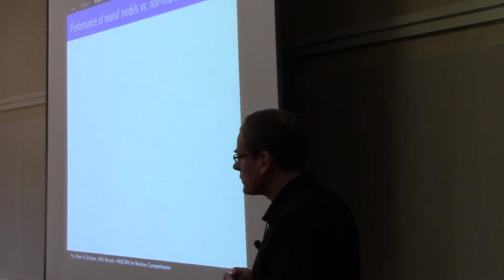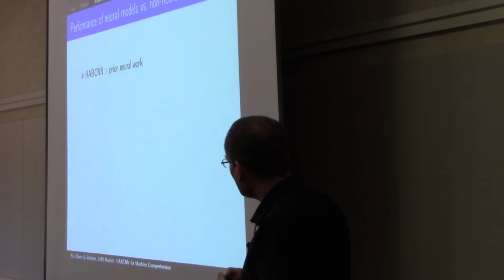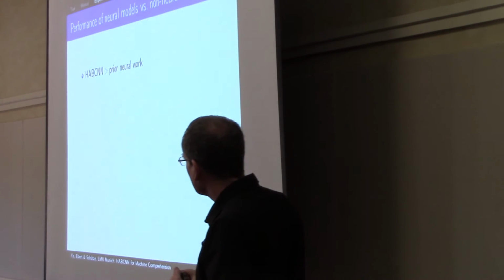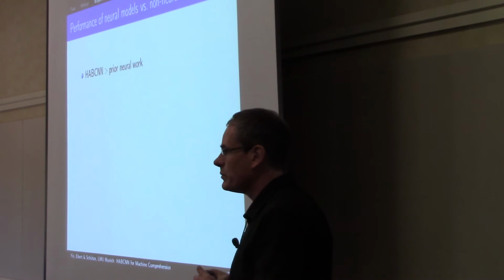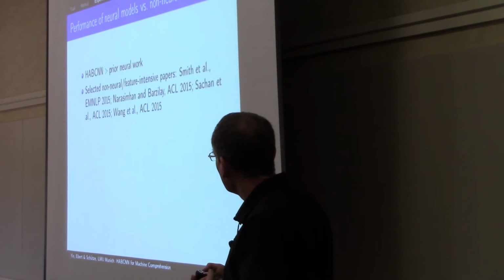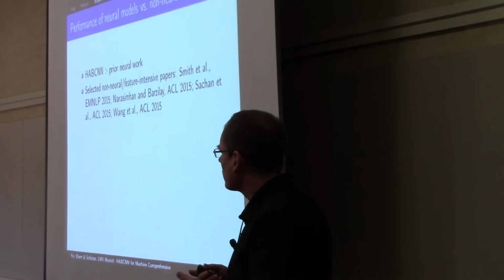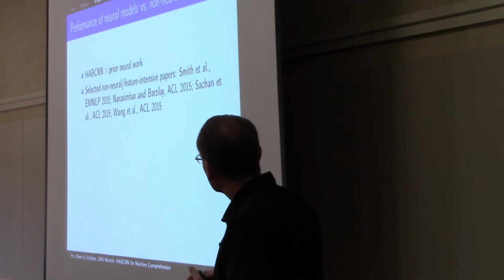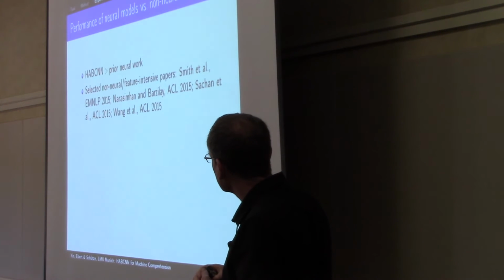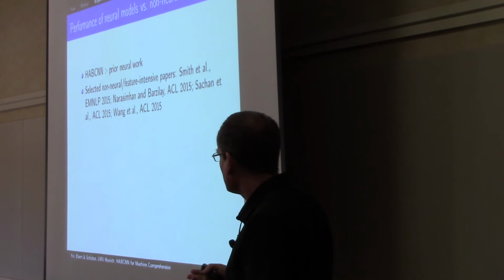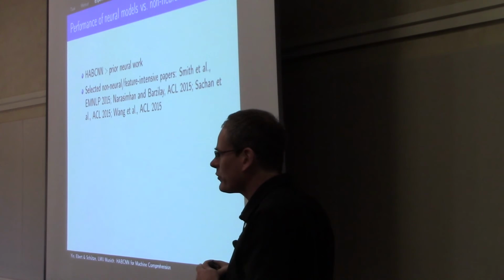Performance of neural models versus non-neural models. So I showed you that HABCNN was doing pretty well compared to prior neural work, but of course there's also a lot of non-neural work. I've put up a few good examples here, papers that are usually feature intensive. We now know that this is the new traditional way of doing NLP.